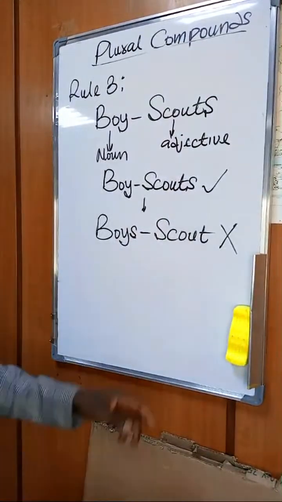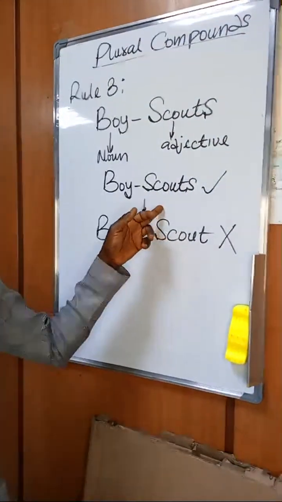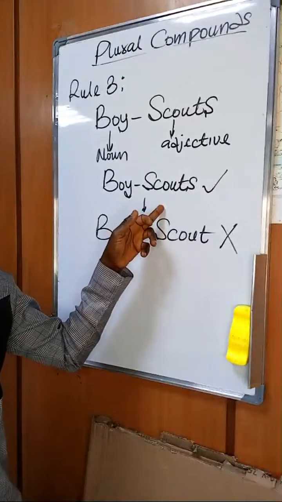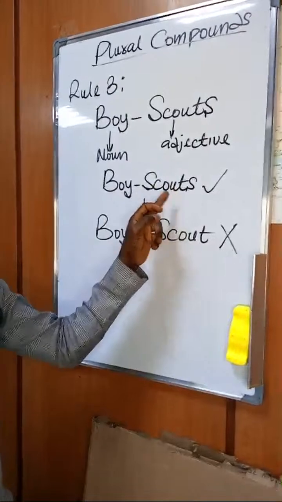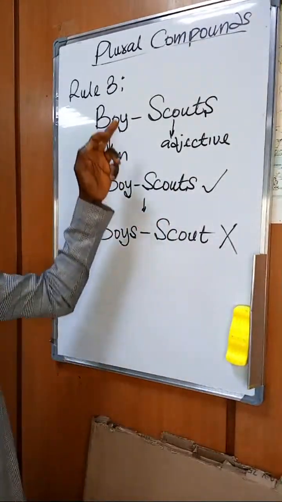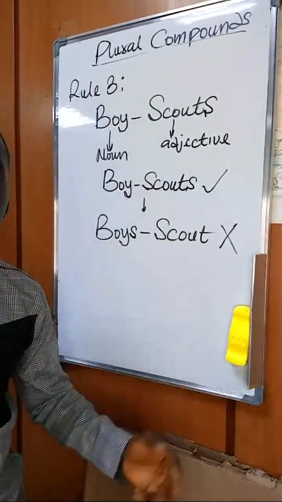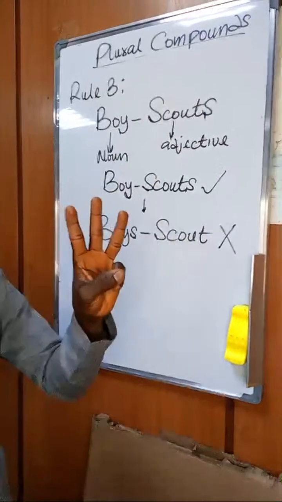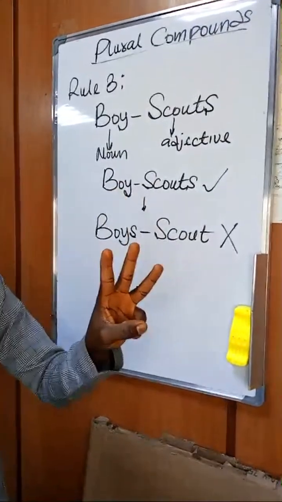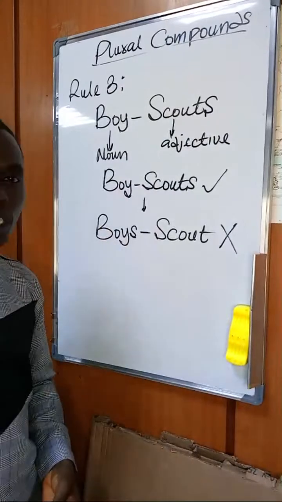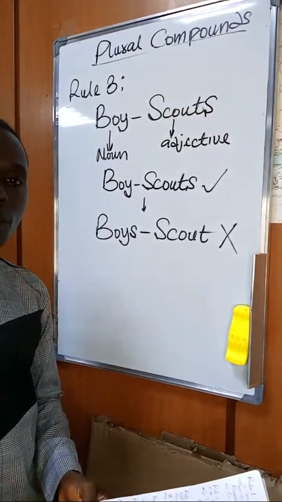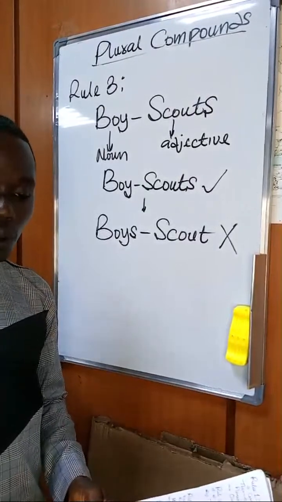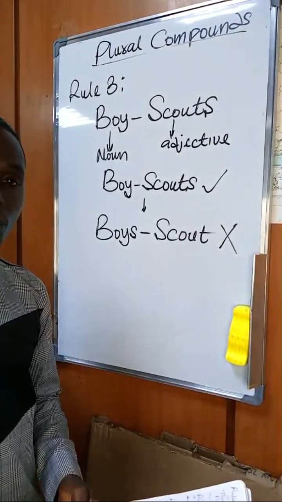So this is right, while this is what? Wrong. So in any option, if you are given a word to fill the gap, and you are given this and this as the pluralized form of that compound word, that is what? Rule 3. So when we have something similar to this, we should bear this in mind. Remember, I said we are going to handle 4 good rules. Now, take note of rule 3.